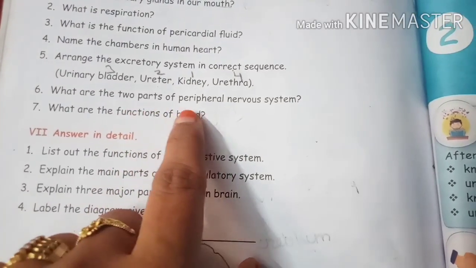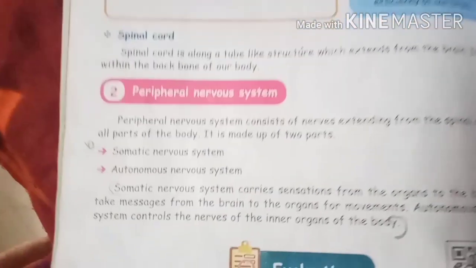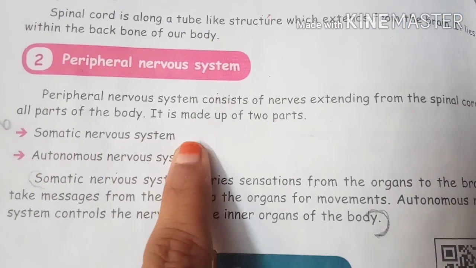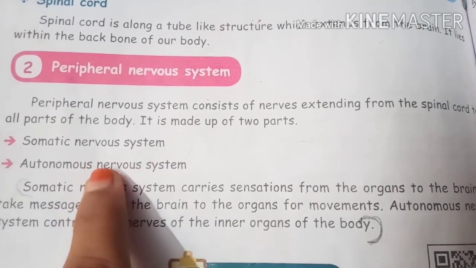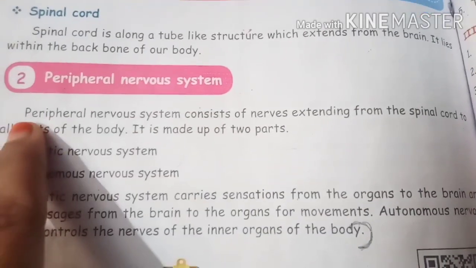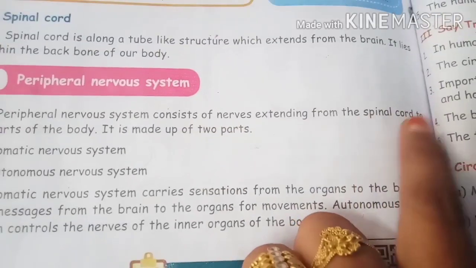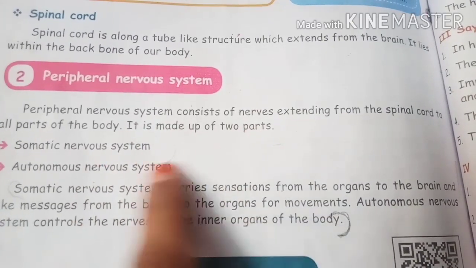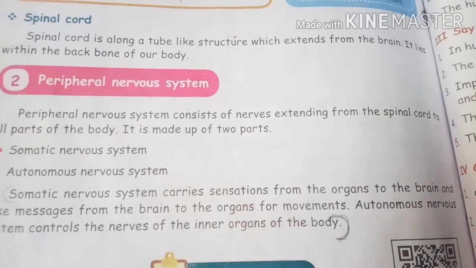What are the two parts of peripheral nervous system? See here, somatic nervous system, autonomous nervous system. So these are the two parts of peripheral nervous system. You can even write from here. Peripheral nervous system consists of nerves extending from spinal cord to all the parts of the body. It is made up of two parts, somatic nervous system, autonomous nervous system.